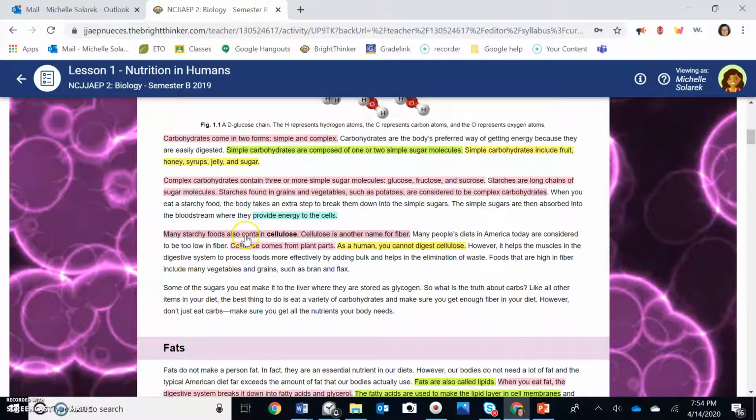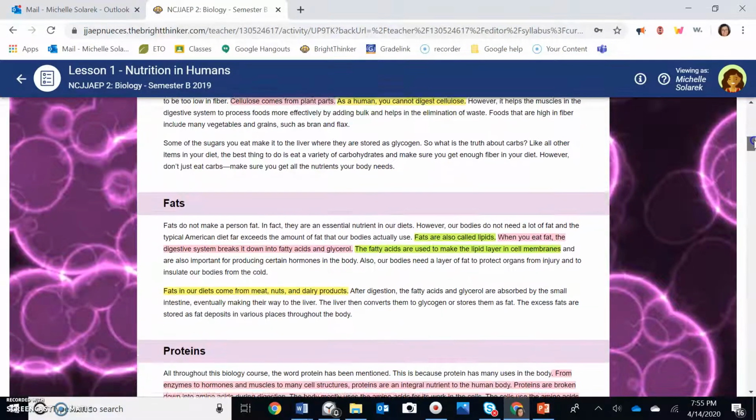Many starchy foods contain cellulose. Cellulose is another name for fiber. We learned that up above. Now this is important. Cellulose comes from plants, and humans cannot digest cellulose. I'll show you that again in the question thing.